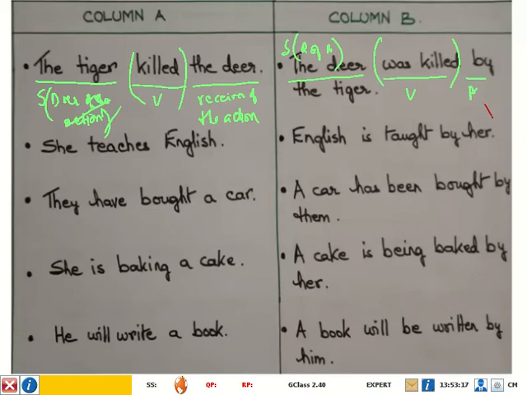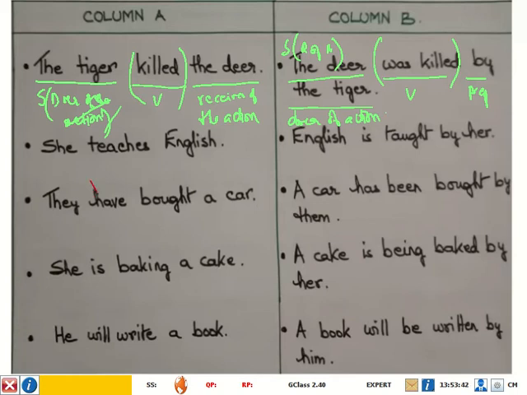I'm writing the short form of preposition. And we have the doer of the action, which has been pushed to the last part of the sentence, isn't it? So this is the difference.